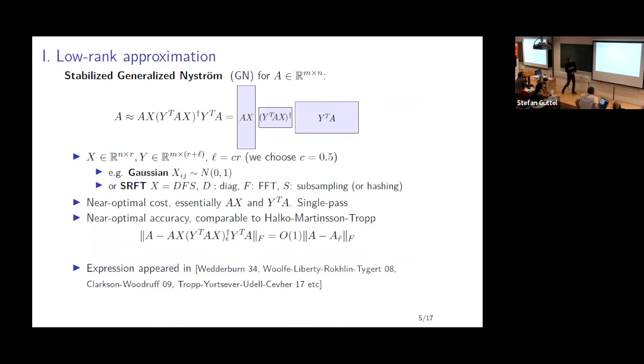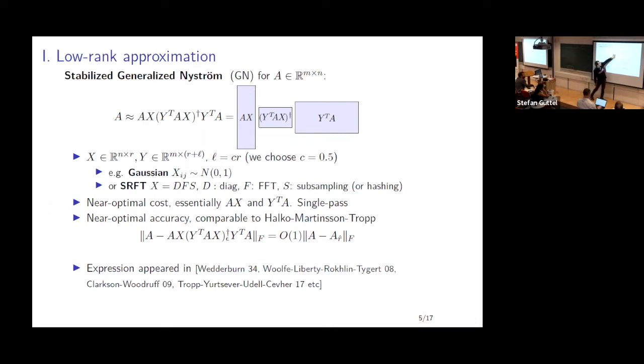So the first example that I want to talk about is low rank approximation. So you want to approximate a gigantic matrix as a product of basically tall, skinny matrices. And this is, at least for me, the prototypical example of how sketching can be powerful. So basically the idea is, I call it the generalized Nyström method. There have been people who used the expression before, and it goes back as far as 1934.